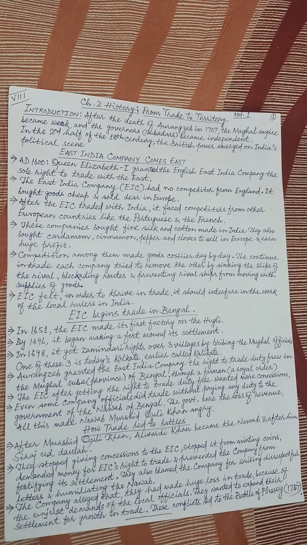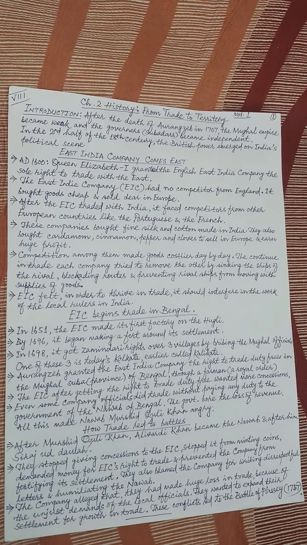How trade led to battles. After Murshid Quli Khan, Alivardi Khan became the Nawab, and after Alivardi Khan, his grandson Siraj-ud-Daula became the Nawab of Bengal. These Nawabs stopped giving concessions to the East India Company. They didn't give any more privileges. They also stopped the company from minting coins. That means the East India Company was minting coins, and it was stopped by them.